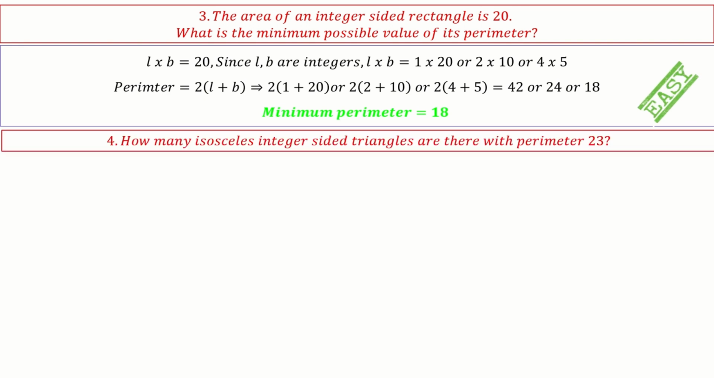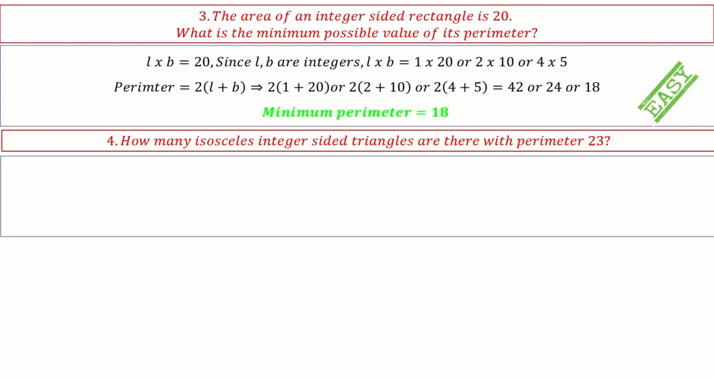Okay, next. How many isosceles integer sided triangles are there with perimeter 23? This is also a simple counting problem. An isosceles triangle will have 2 sides same and 1 different side. So 2a plus b equals 23. That is the equation we are looking at. If you see 23 on the RHS, and 2a on the LHS, 2a is an even number, so b has to be an odd number.